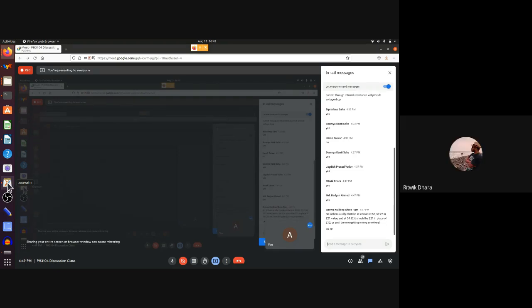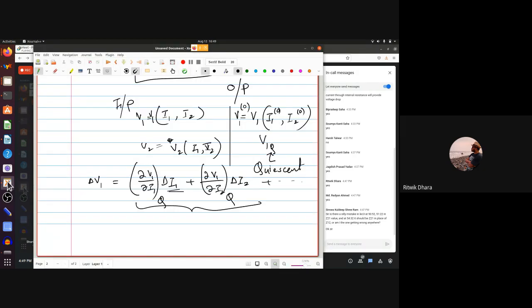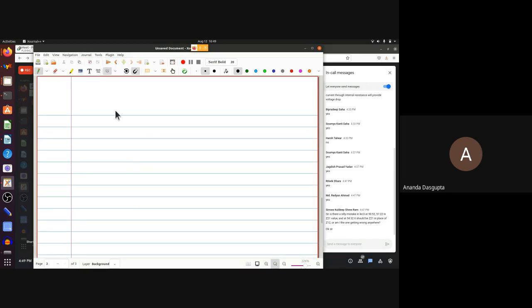Sir, what is the main advantage of using a two-port network instead of a one-port network? Okay, what is the main advantage? You will soon see plenty of applications of that. But let me point out one thing. If you're saying one-port network, you're saying that apart from this one end, everything else is inside your black box. Okay. Does it really mean it's inside a black box which you can't peek into?